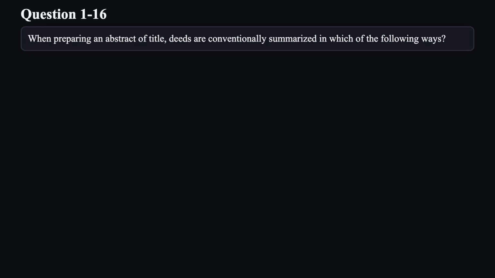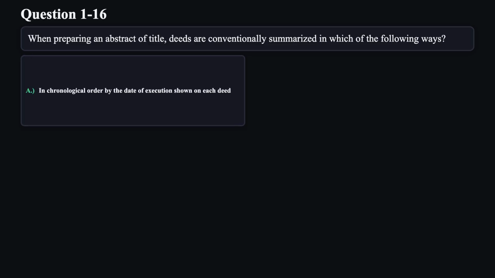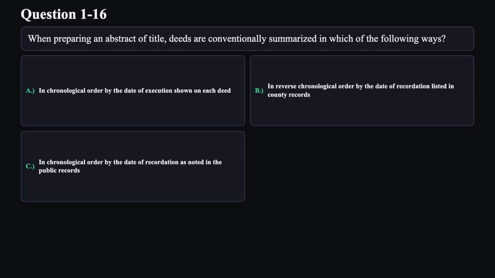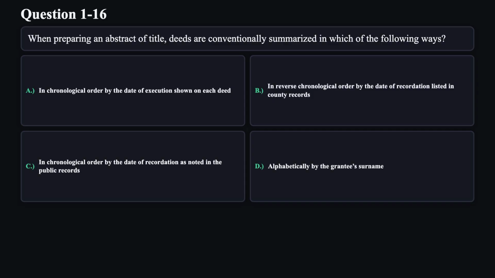Question 16. When preparing an abstract of title, deeds are conventionally summarized in which of the following ways? A. In chronological order by the date of execution shown on each deed. B. In reverse chronological order by the date of recordation listed in county records. C. In chronological order by the date of recordation as noted in the public records. D. Alphabetically by the grantee's surname.